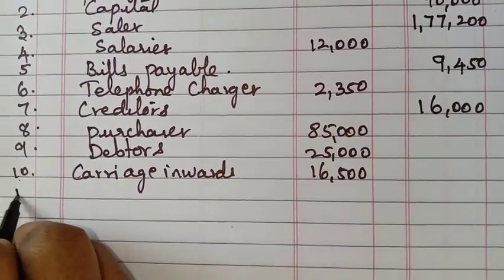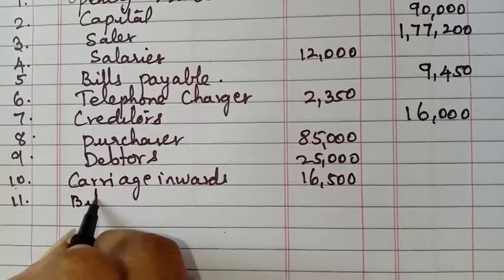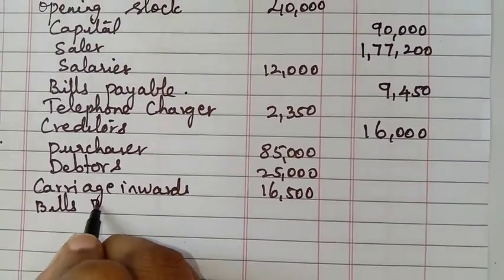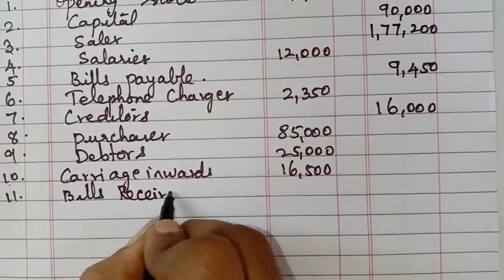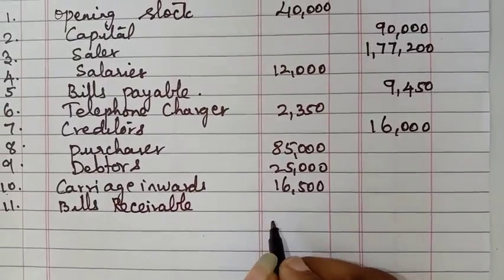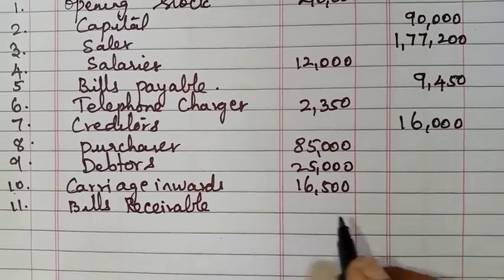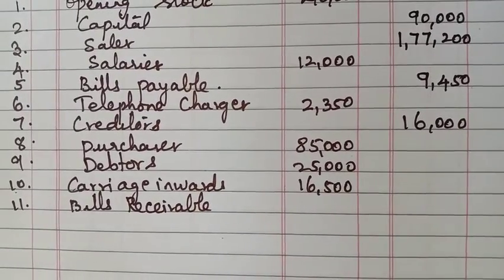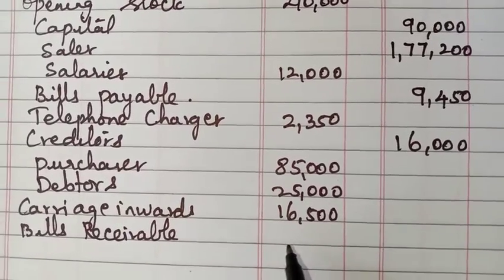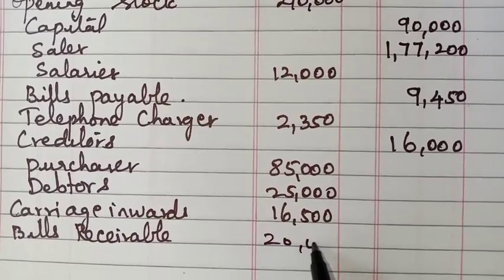Next, number 11 is bills receivable, it will come as 20,000.